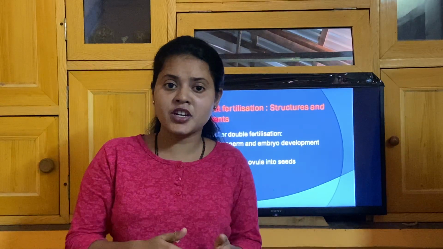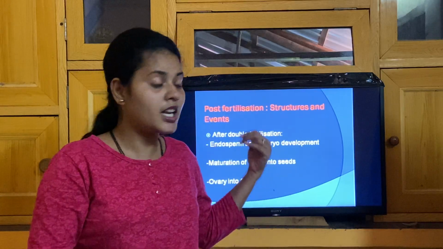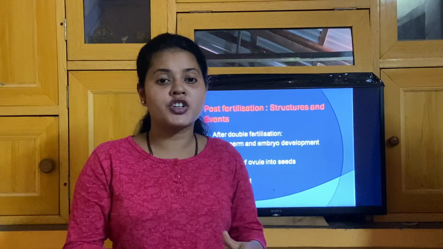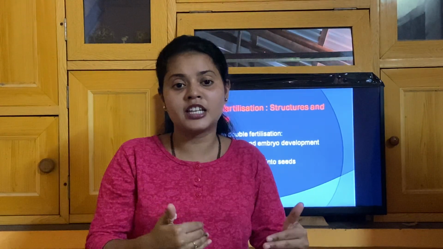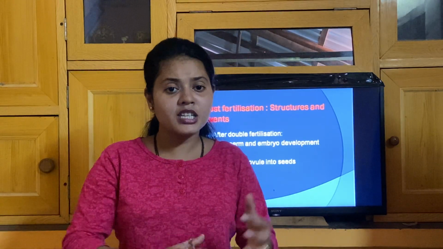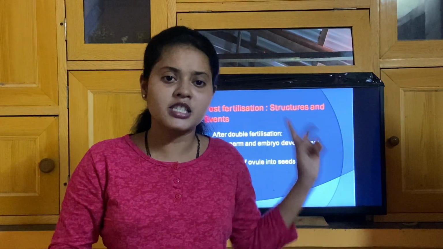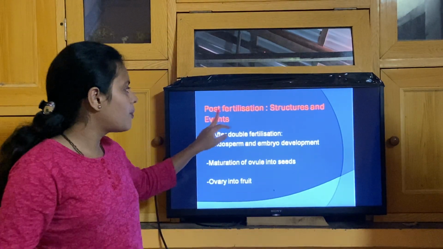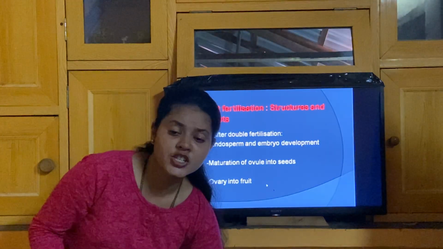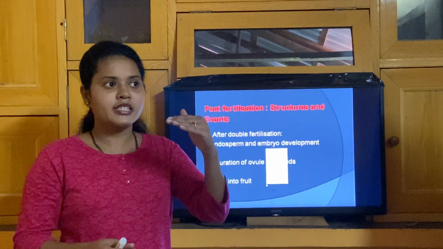Next, in the fertilization event, we have seen how the fusion of these gametes takes place, and in that event we have seen double fertilization in this particular chapter, right? And in this session, we are going to see what changes take place in the flower after fertilization, and what is the end result of the fertilization. All these events we are going to see in this session, that is post-fertilization events. Now, post-fertilization events include some steps.